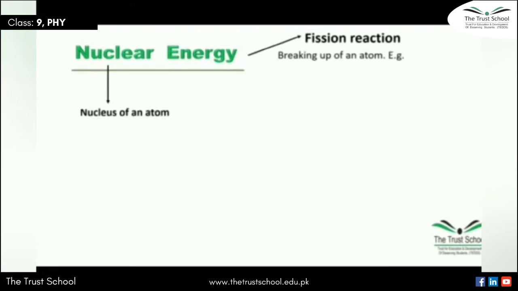Basically, fission reaction is the breaking up of one large atom. Whenever a large atom breaks up, it releases a large amount of energy. For example, atom bomb. जब भी atom bomb या bomb blast होता है तो उसके रिजल्ट में क्या होता है, बहुत ज़्यादा रेडिएशंस प्रोड्यूस होती हैं, हीट एनर्जी प्रोड्यूस होती है, साउंड एनर्जी प्रोड्यूस होती है. So whenever an atom breaks up, that releases a large amount of energy, and that reaction is called fission reaction.